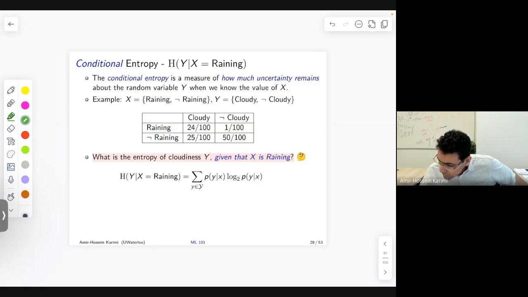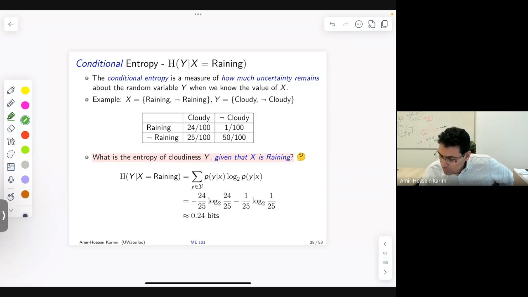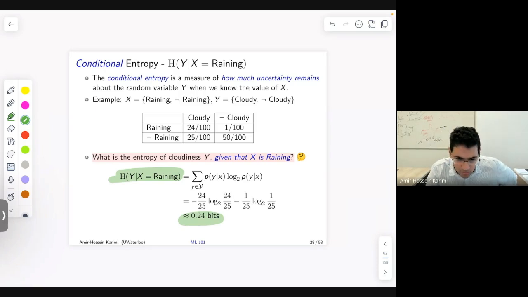Okay, cool. So how do we write that out? Very similar equation again. Just now, instead of it being a joint entropy calculation, it's a conditional entropy calculation. You go through and you get a relatively small value. What is the maximum value again of this conditional entropy in terms of bits? We're only looking at the entropy of one variable conditioned on whatever else. So the maximum value is 1 bit of information, but here it's 0.24. It's a relatively small value.